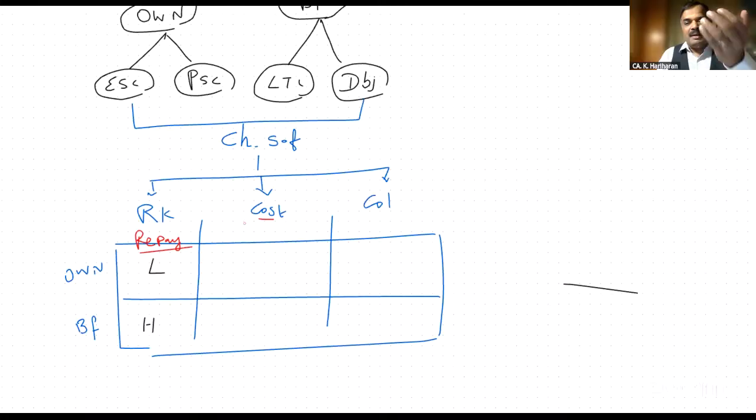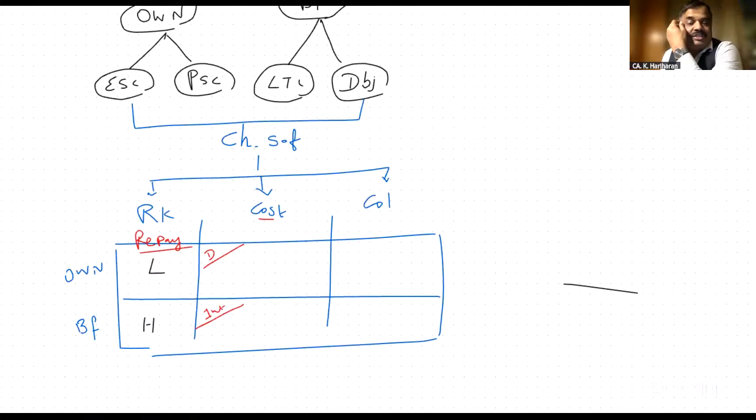If I get the money from the shareholders, I have to pay dividend. For own fund, the cost to the company is they have to pay dividend. Borrowed fund means they have to pay interest. Understand logic or not?